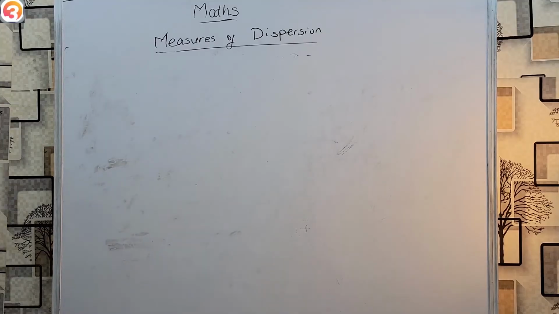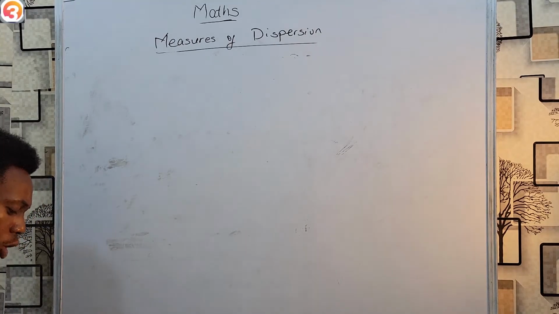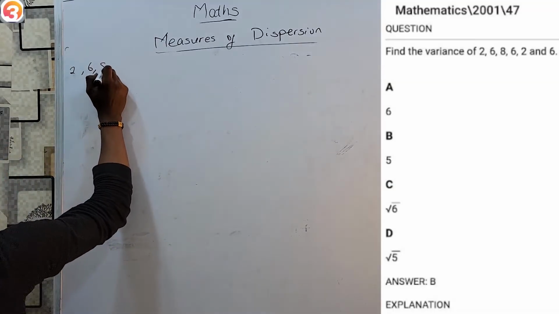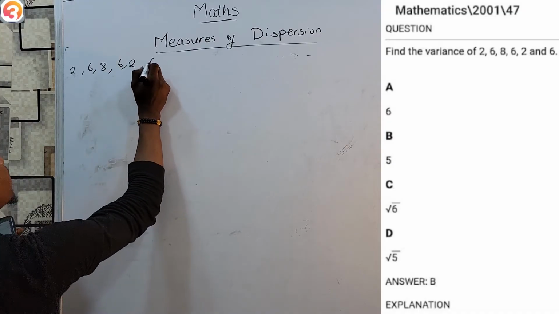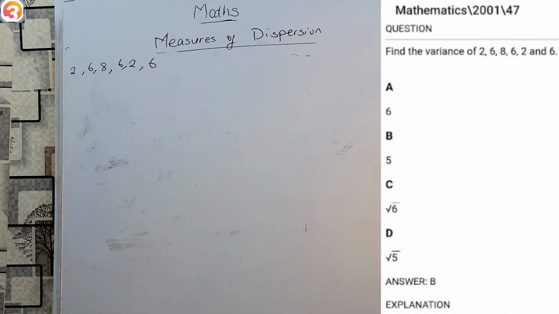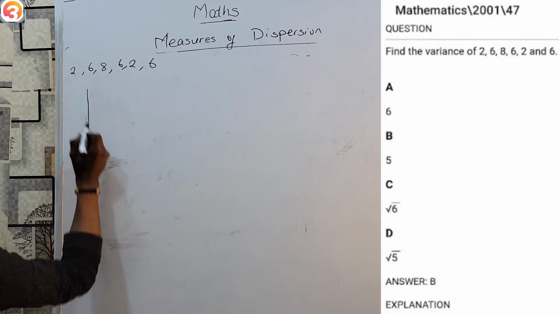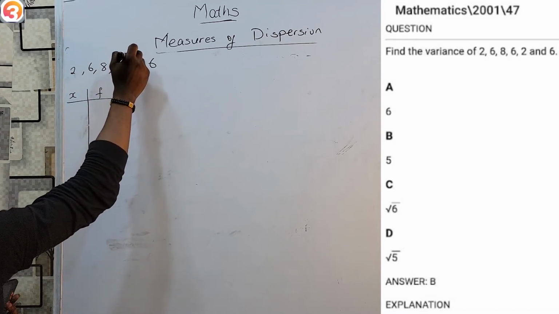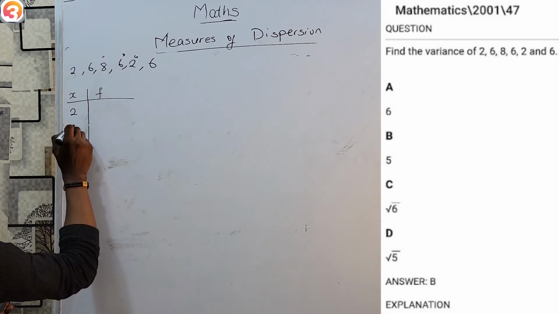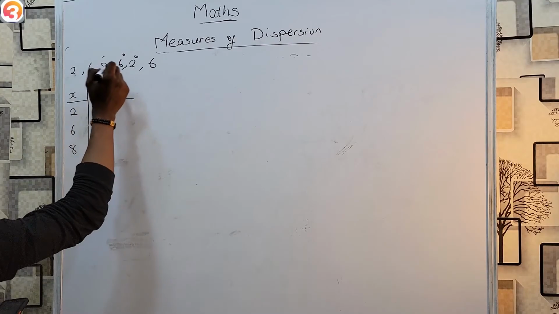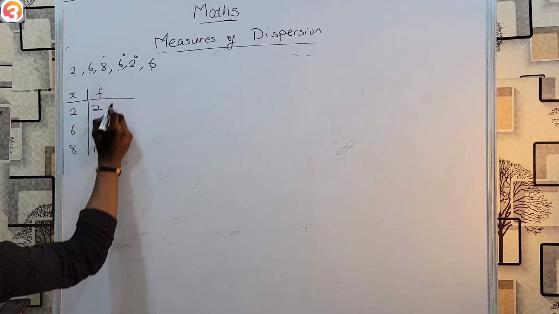Next up, we have a similar looking question. We are told to find the variance of, in this case, the data 2, 6, 8, 6, 2, and 6. Now, if you notice, some of this data is repeating. So you have two choices. You could go the normal route and do them one by one, but I would prefer to put them on a table and note their frequencies. Because right now, they are just 3 different data: 2, 6, and 8. 2 appears 2 times, 6 appears 3 times, 8 appears once.